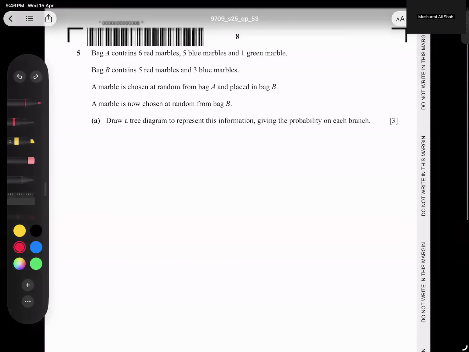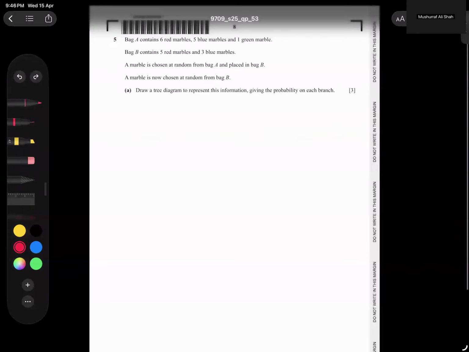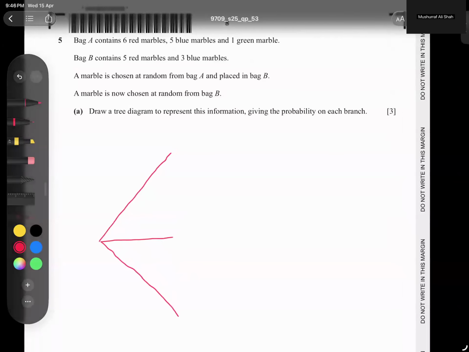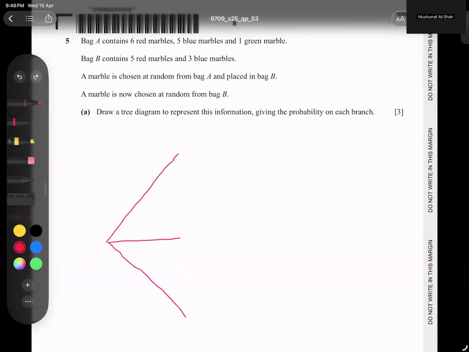Let's see how we can do this. First we draw the branches, expanded like this. This is from bag A, and what options do we have? Red, blue, and green. Total balls are 6 plus 6, 12, in A. What are the chances? 6 by 12, 5 by 12, and 1 by 12.